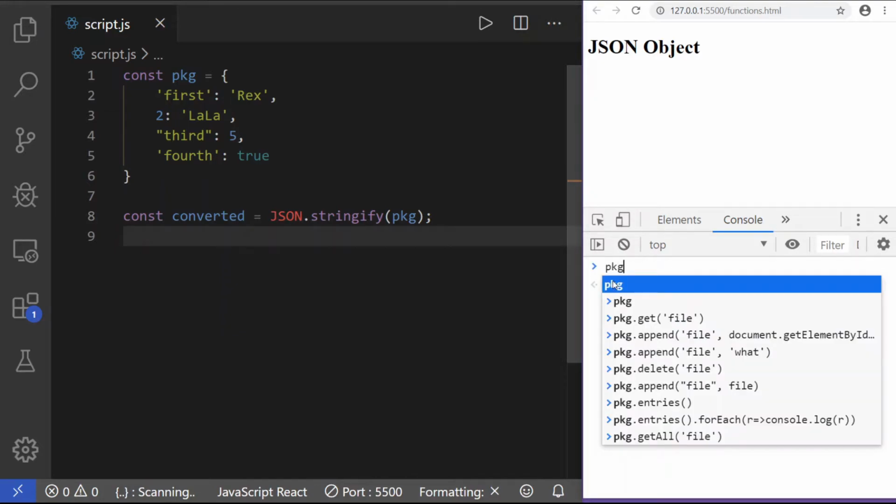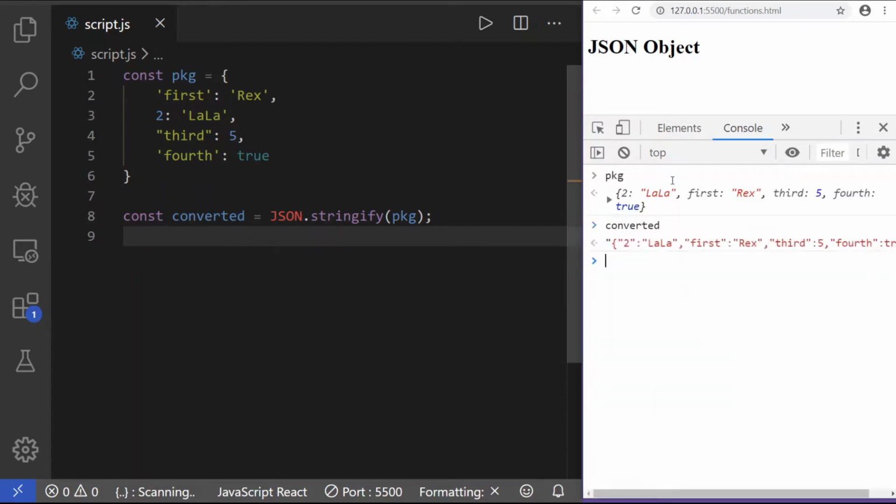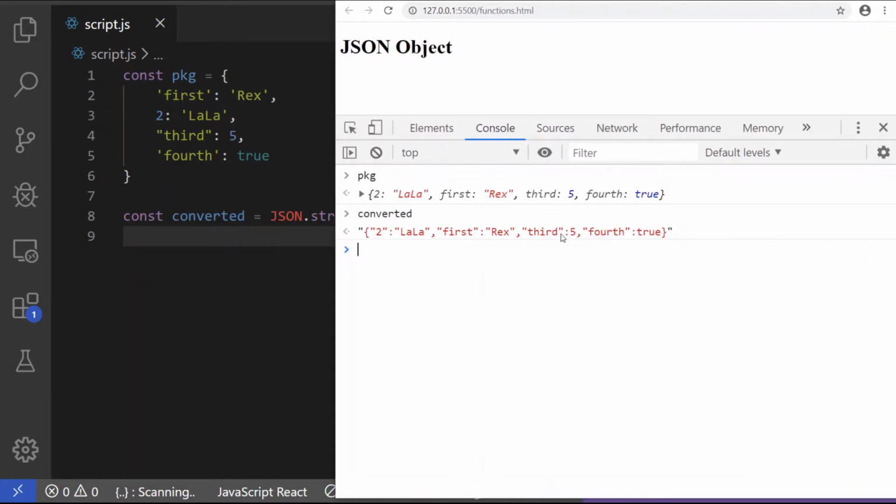So now we have pkg. Let me move this guy up a bit. All right, so with pkg, and then we have the converted like that. So just notice the difference in notation. With the JSON objects, you get to keep all of your values.